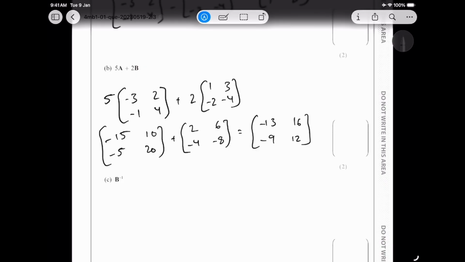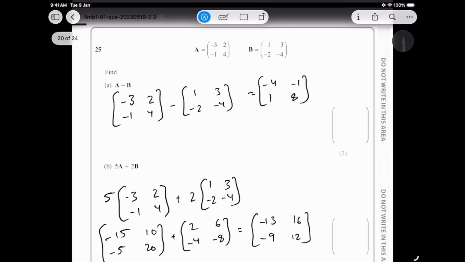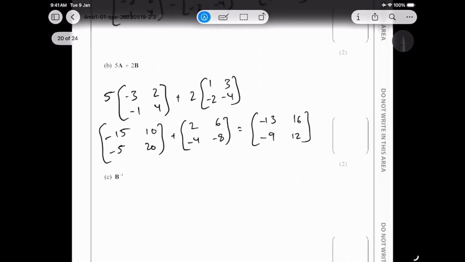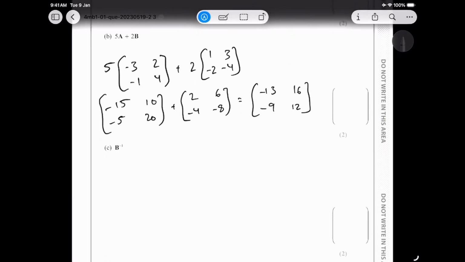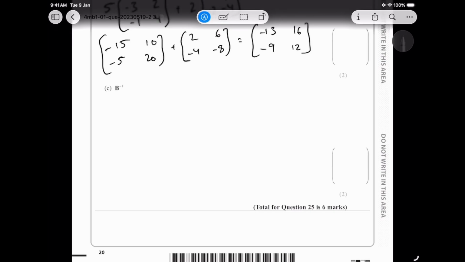Now, they're asking us to find B inverse. Because you're trying to find the inverse of a 2 by 2 matrix, as B is a 2 by 2 matrix, there is a certain set of steps. First, you find the determinant, okay, and then you use the inverse matrix formula. I'm surprised they didn't give it, but the inverse looks something like this. The inverse matrix is 1 over AD minus BC, which is the determinant, times the matrix D, negative B, negative C, A, where they change positions.